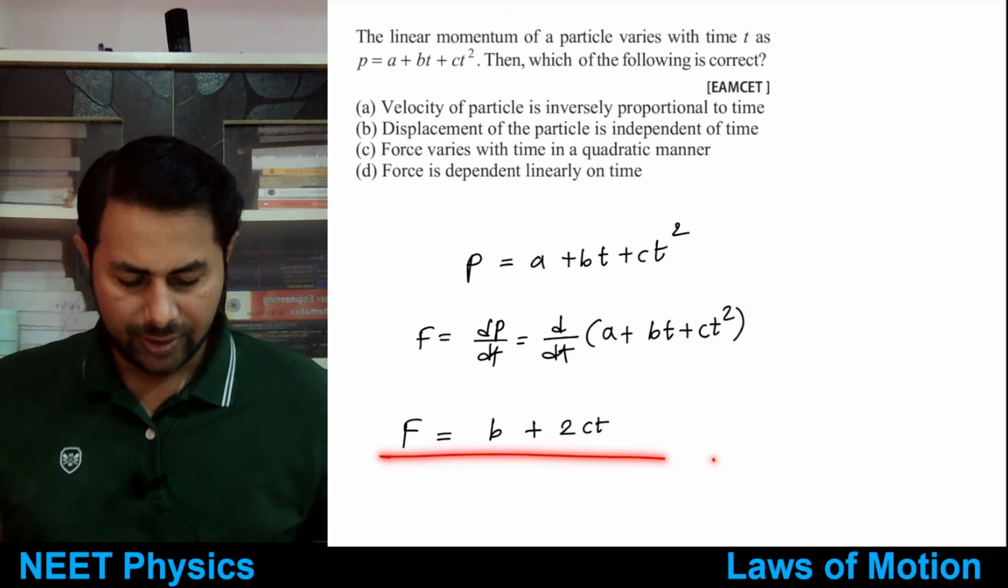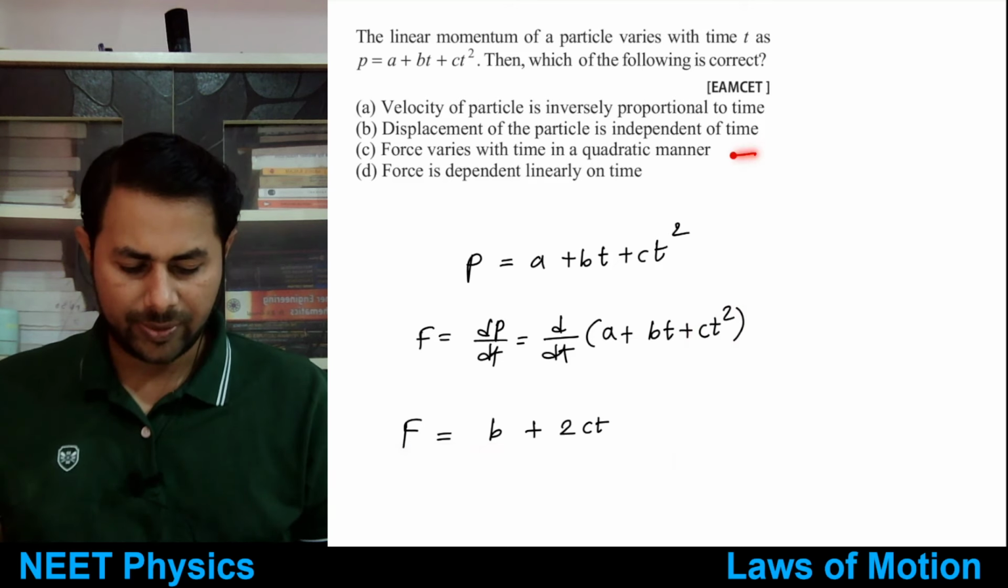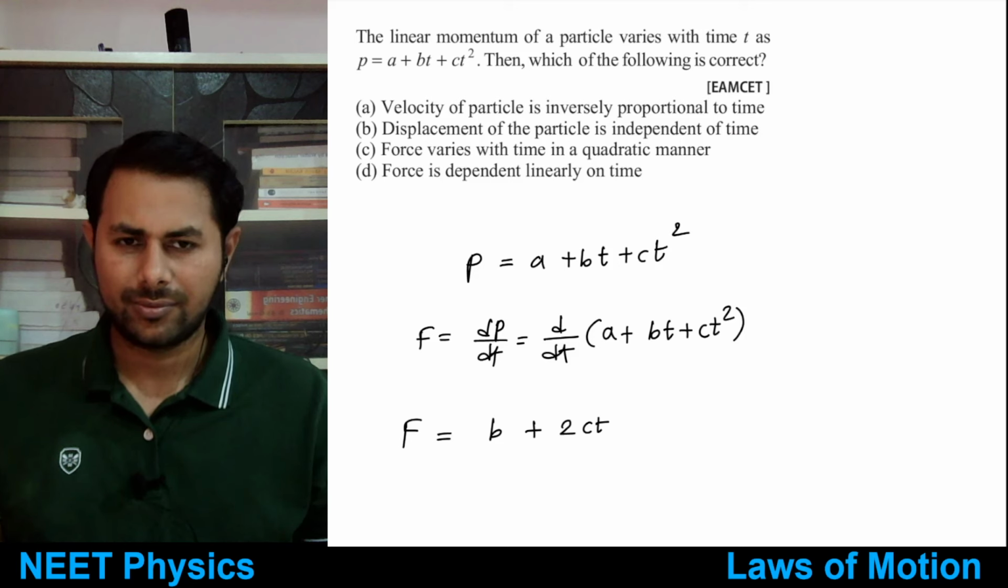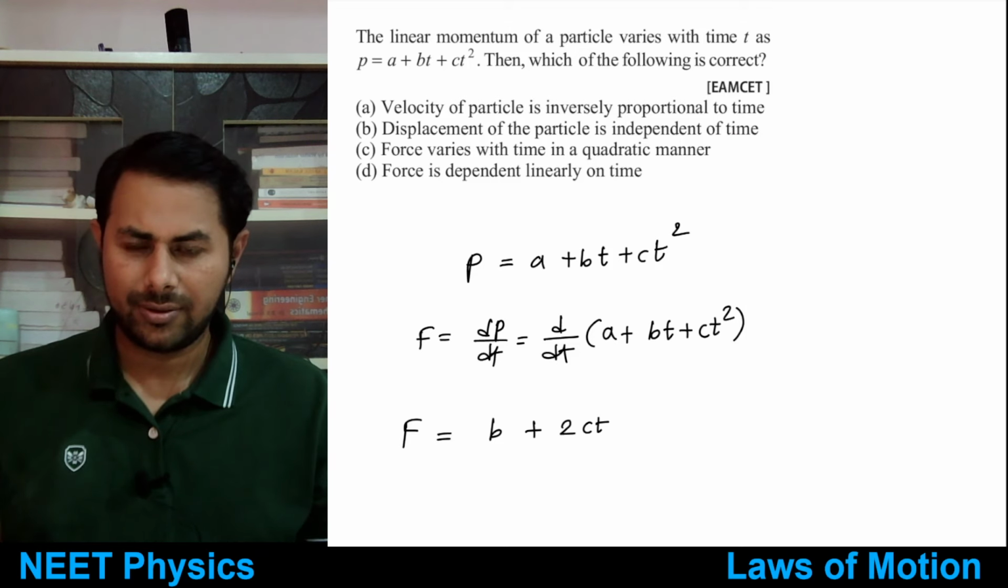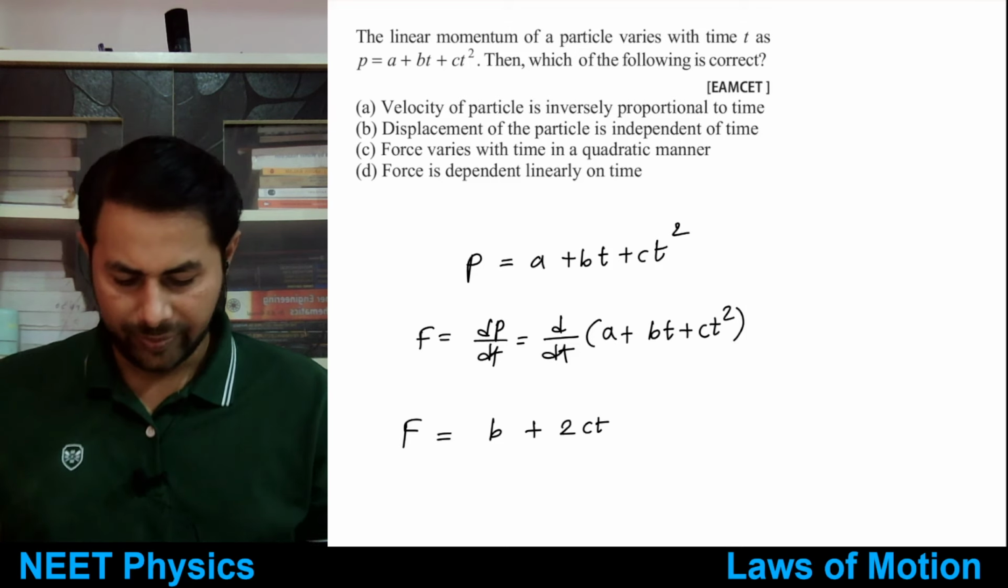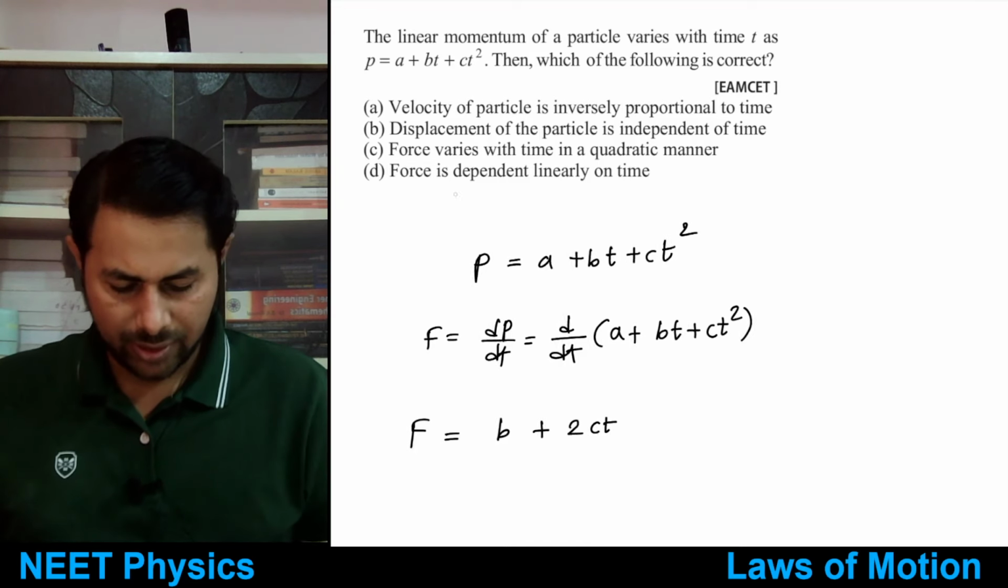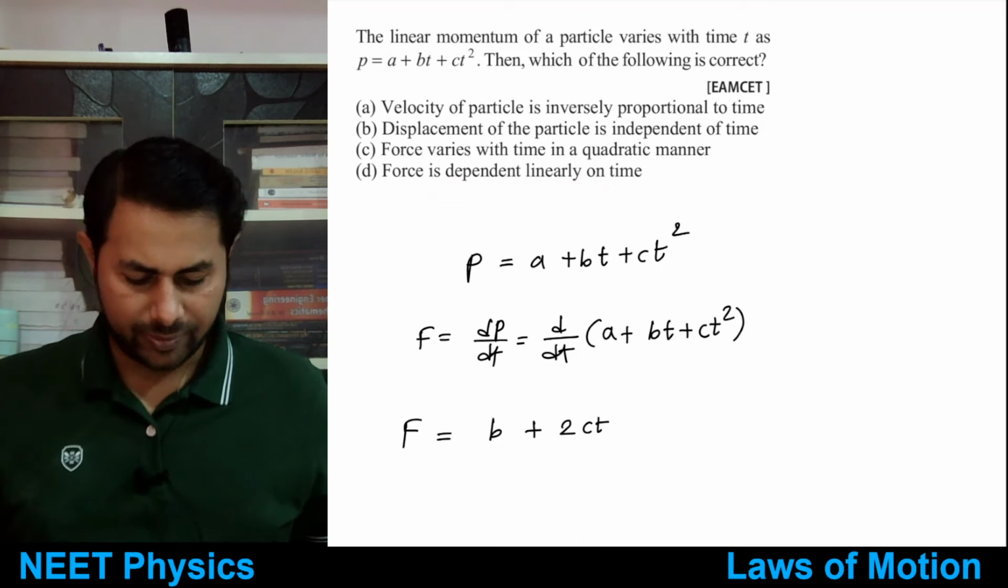Okay, so now which one is correct? Option C or option D? Yeah, it's option D. Right, option D is correct. Good. So now it is linearly dependent on time.